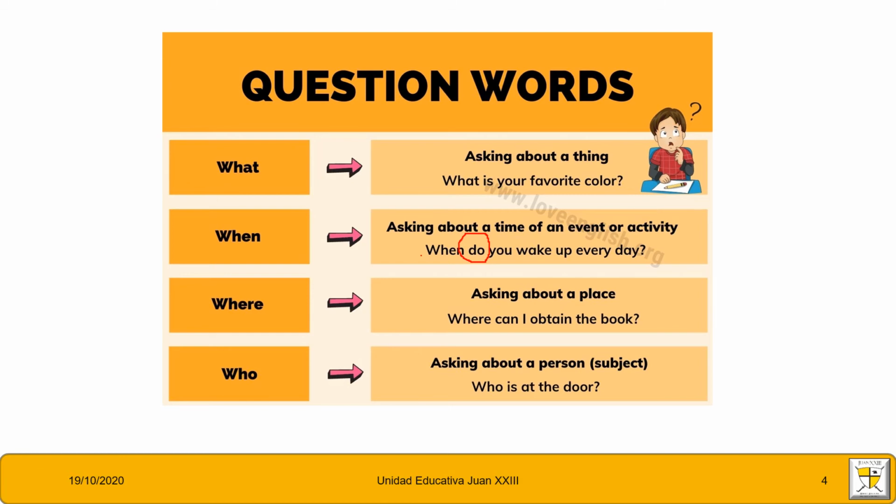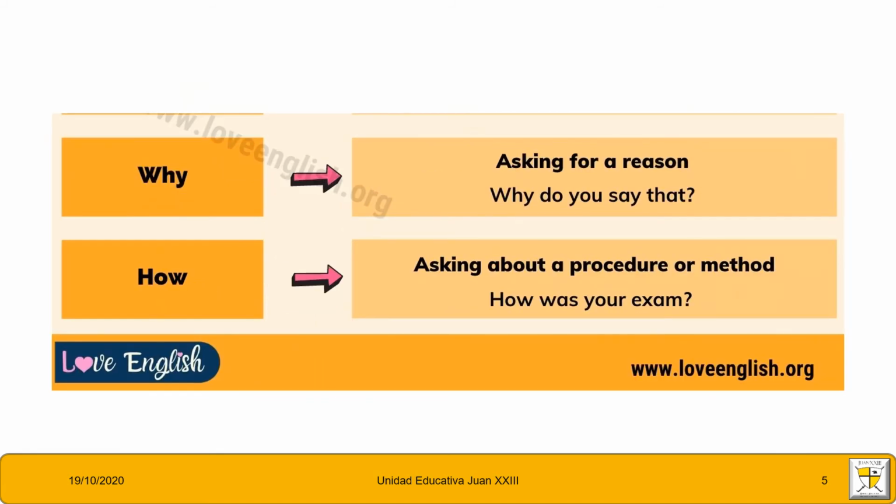Where can I obtain the book? Where is used for asking about a place, and who for asking about a person, for example, who is at the door, or a subject. And here we have another. Why? Asking for a reason. Why do you... remember do, and remember the verb. Why do you say that? How is used for asking about a procedure or method. How was your exam?